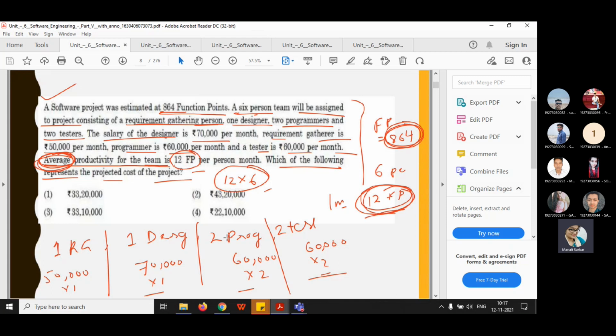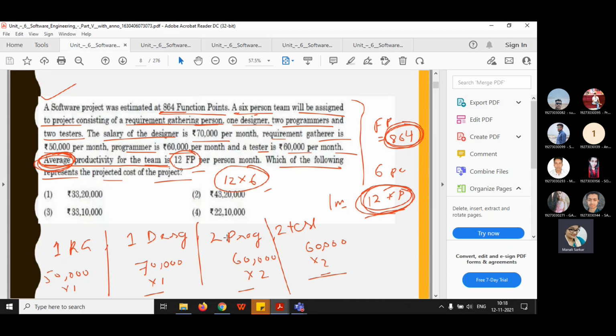So try to do it by yourself, and tell me which one is the correct option. Write it down in the chat box, students. Same type of problem I have done in the previous class. It consisted of a 4-person team, that is two programmers, one developer, and one tester.